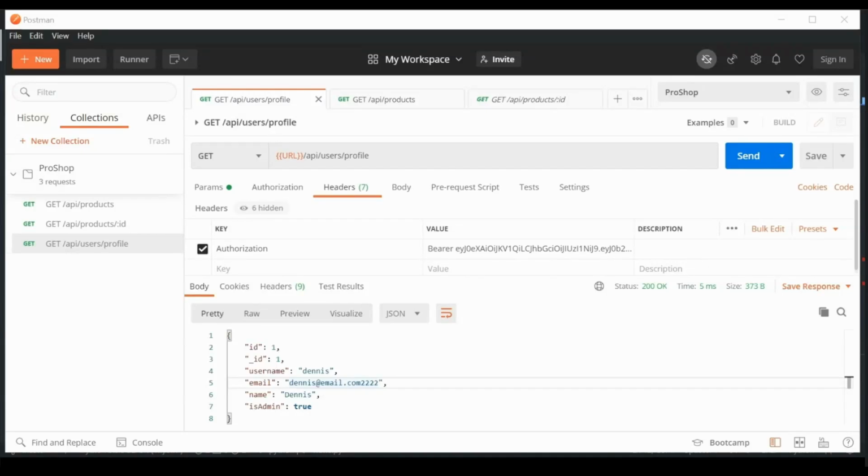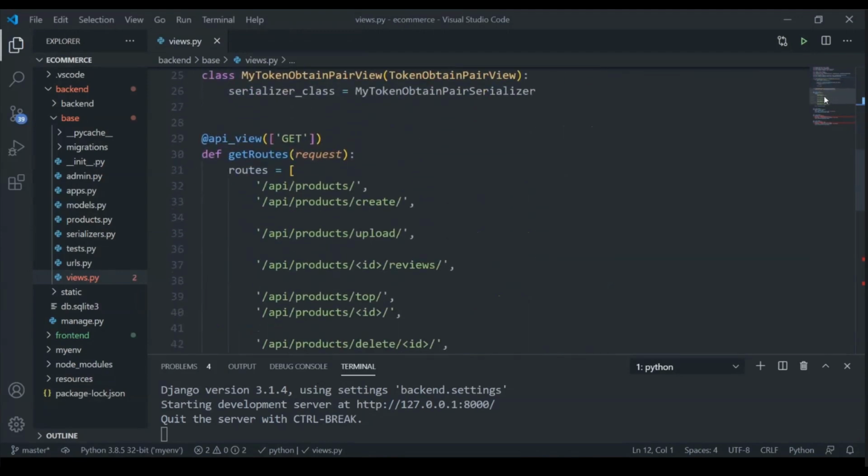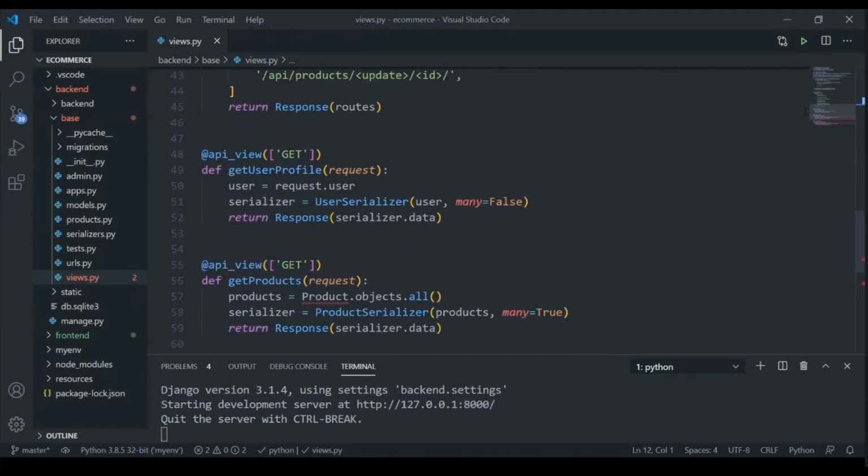So at this point, we want to set some restrictions on our views. Our view right here that gets our user profile does actually restrict you if you don't have a proper token. But the view itself is not actually restricted to anything. So it fails if you don't have a token. But technically anybody can access this view, and there are certain views later on down in the future that are going to need to be protected.